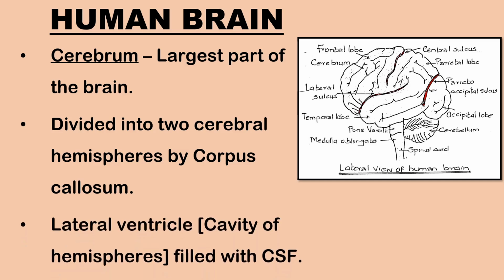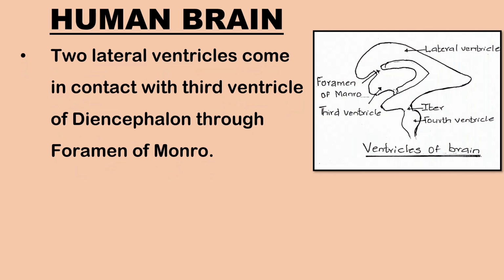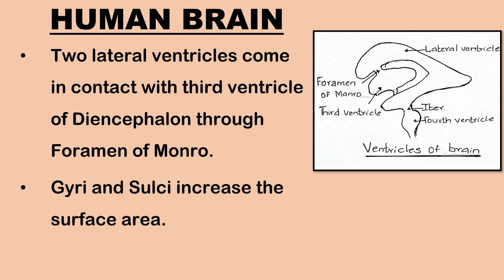Each hemisphere has a cavity called lateral ventricle and is filled with cerebrospinal fluid. The two lateral ventricles come in contact with the third ventricle or diocoel of diencephalon through a narrow opening called foramen of Monro. The surface of the cerebrum is highly folded due to elevations, gyri, and depressions, sulci, which increase the surface area.